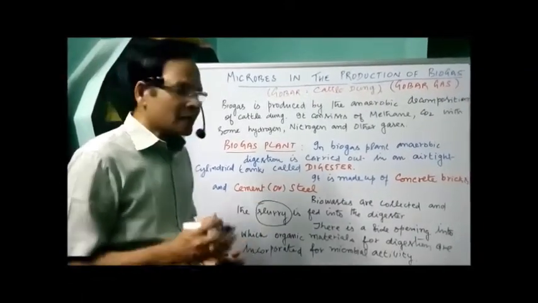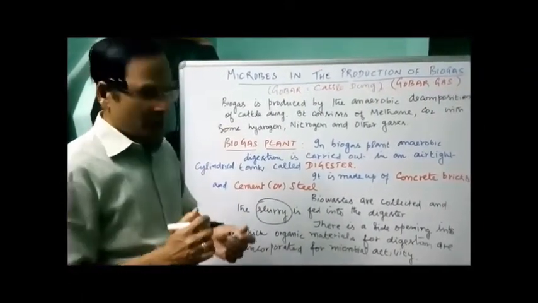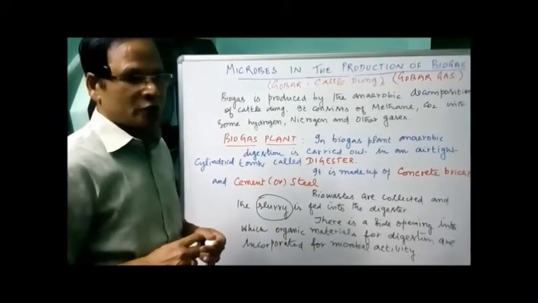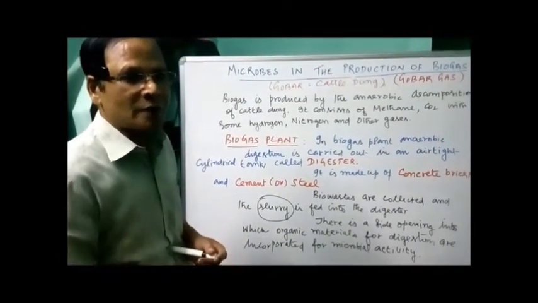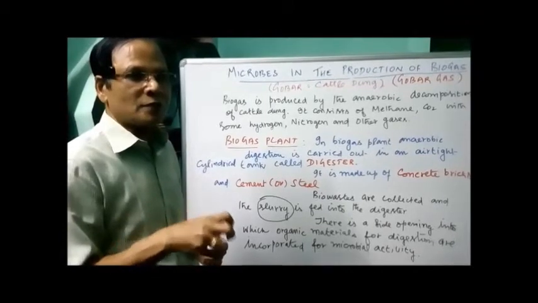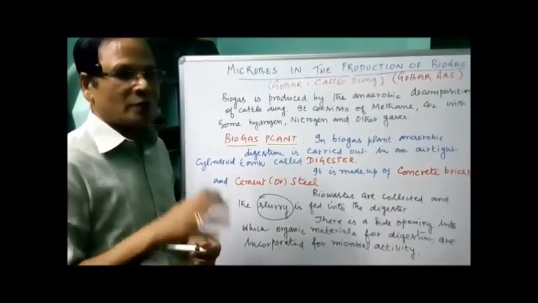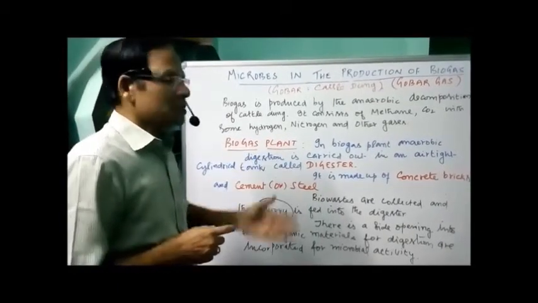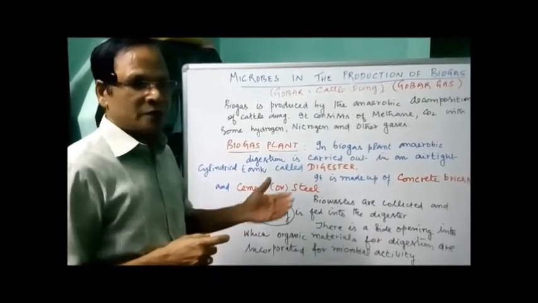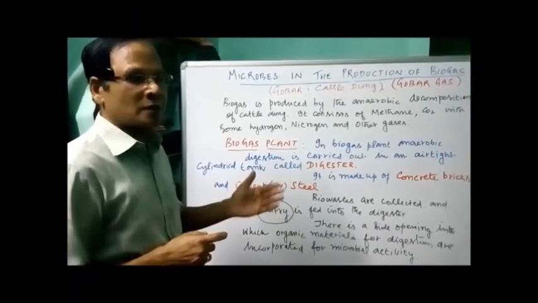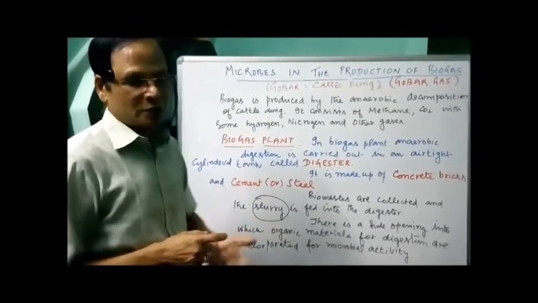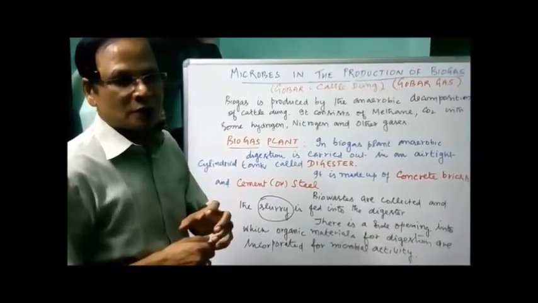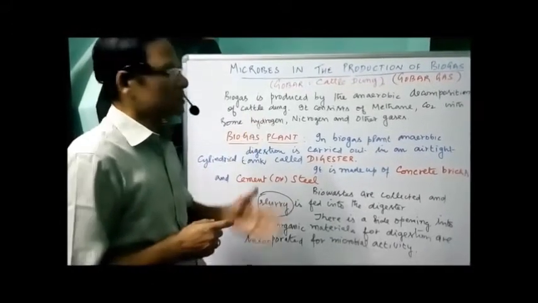Now there is a side opening, as I draw in the diagram, into which the organic materials for digestion are incorporated for microbial activity. Normally the digestion of organic waste or slurry is carried out in 3 stages. What are the 3 different stages? What happens during each stage?